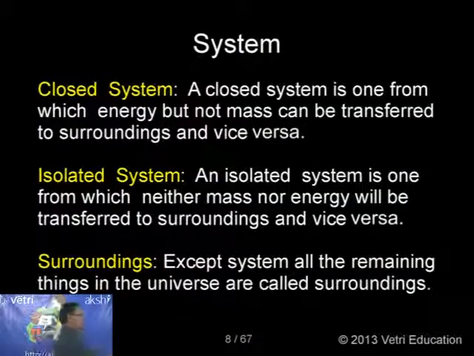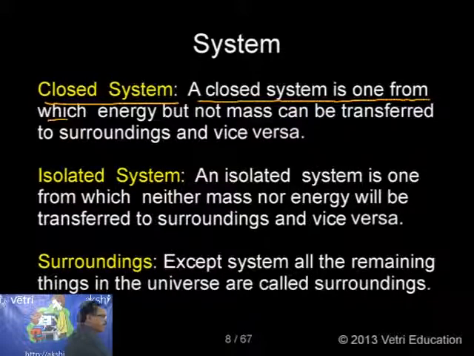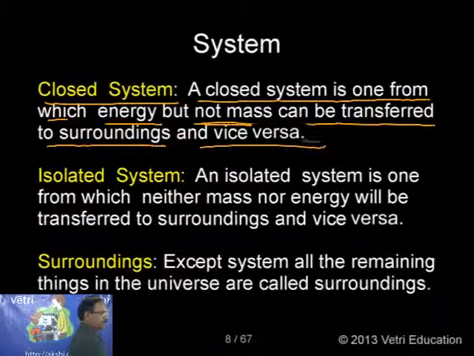Okay, next. What is a closed system? A closed system is one from which energy but not mass can be transferred to the surroundings and vice versa. The idea here is, in a closed system, only energy can be transferred but not mass, because the vessel is closed.